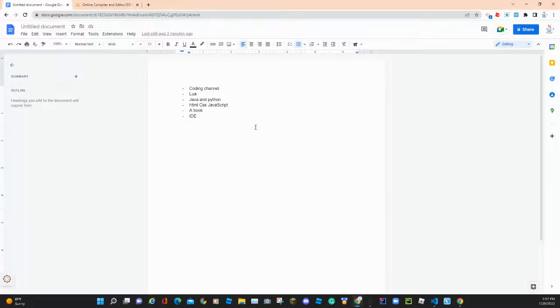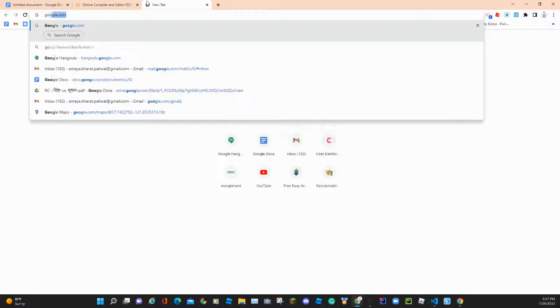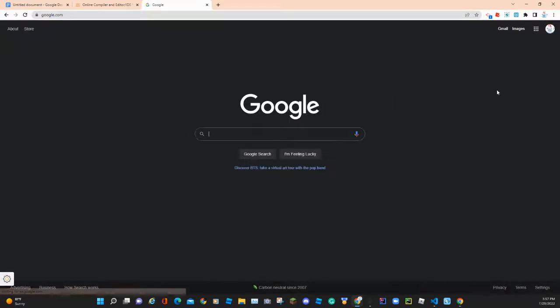Okay, so Java and Python. These are the server side backend languages, the building blocks, as I would say. For example, you go to google.com, right? And then you have all this stuff. You have Gmail, images, your profile pic, your waffle. You have all this stuff.